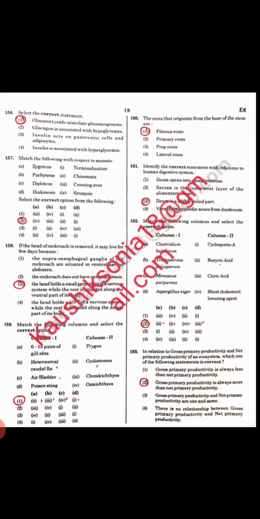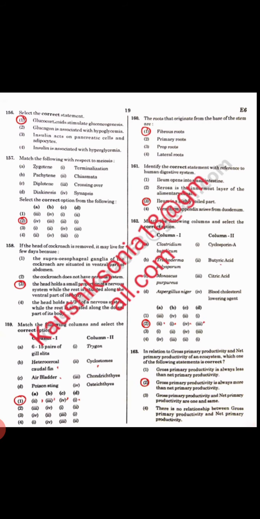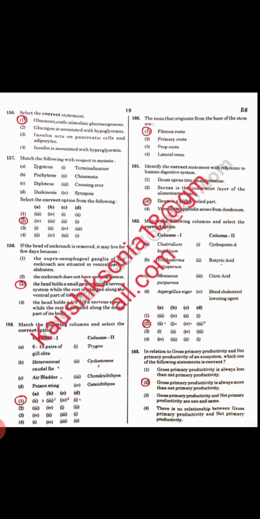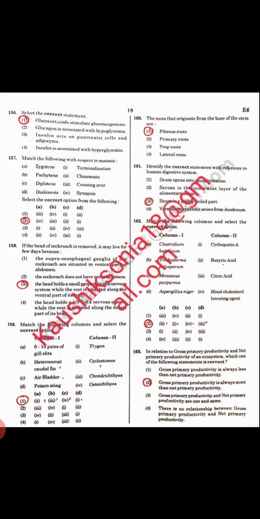Next question, in relation to gross primary productivity and net primary productivity of ecosystem, which of the following statements is incorrect? GPP, gross primary productivity, is always more than net primary productivity. Yes, because how do we calculate net primary productivity? That is GPP minus R. The energy used in respiration is deducted from it. So GPP is always more than net primary productivity. Option 2 will be right.